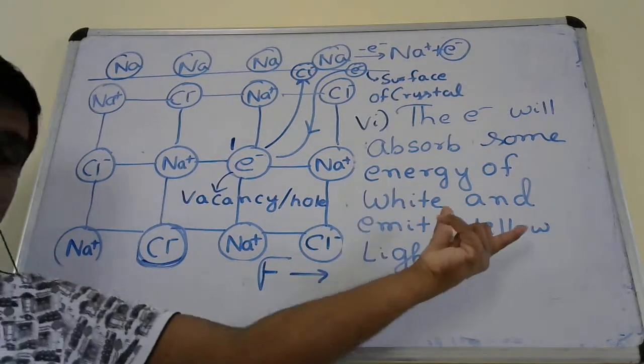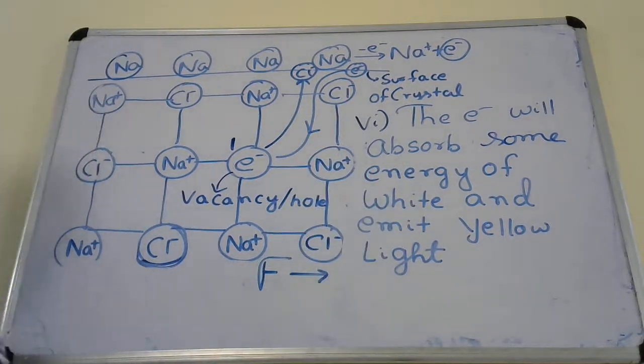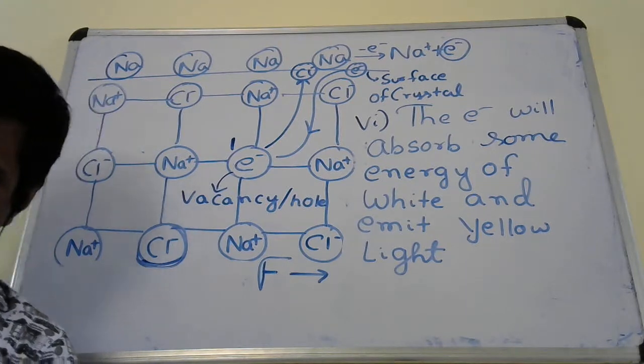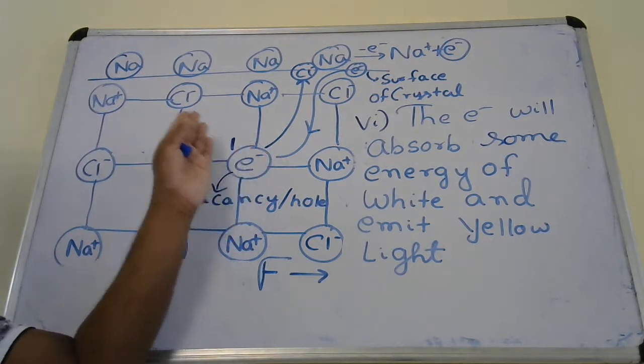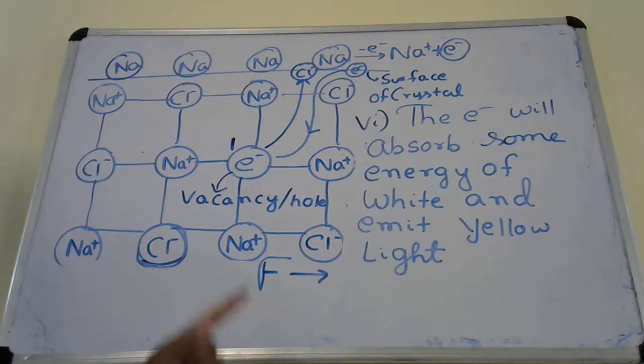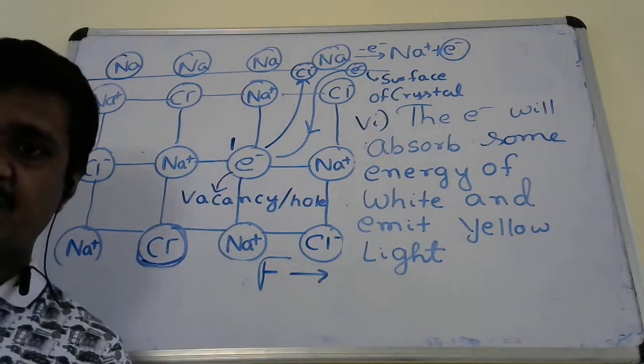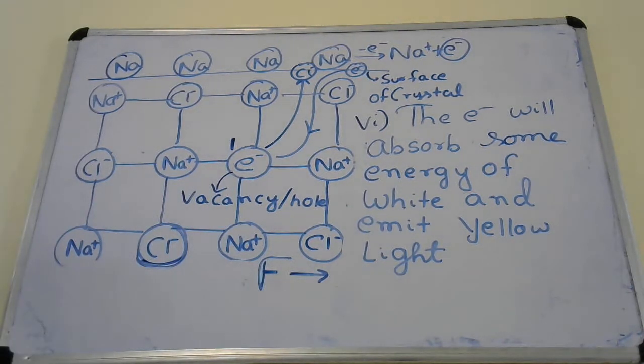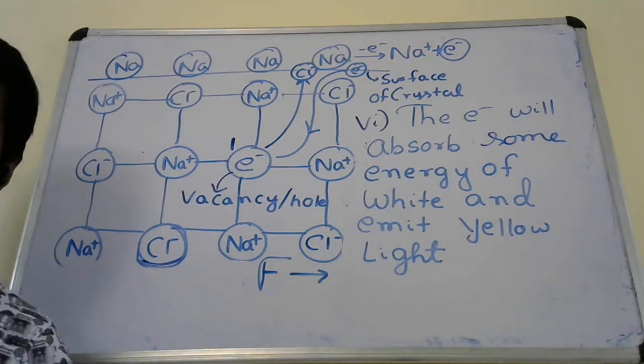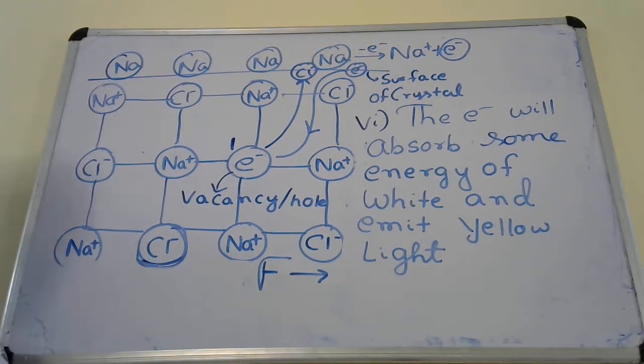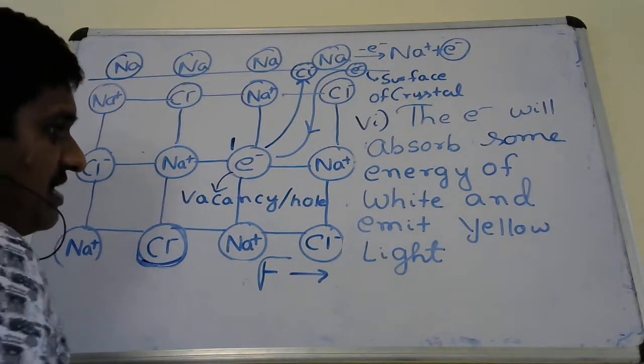Now you know yellow light comes in the visible range. So when this electron absorbs some energy of the white light and emits yellow light, the crystal will appear yellow.